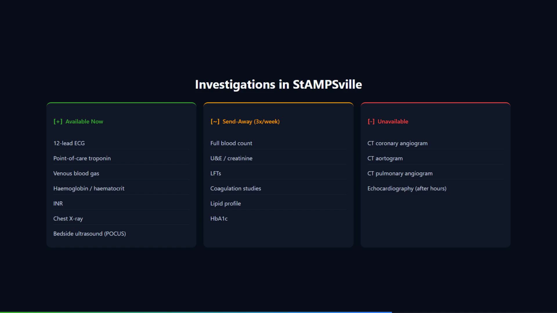If ST elevation does not resolve, the thrombolysis may have failed, and I need to arrange urgent transfer for rescue PCI. Third, bleeding, particularly intracranial hemorrhage. Any new neurological symptoms, severe headache, altered consciousness after thrombolysis means stop anticoagulation, get an urgent CT, and contact Retrieval immediately. But you do not have a CT in StAMPSville. Correct. That is exactly the problem. If I suspect intracranial hemorrhage post-thrombolysis, I cannot confirm it locally. I stop all anticoagulation and antiplatelet therapy.